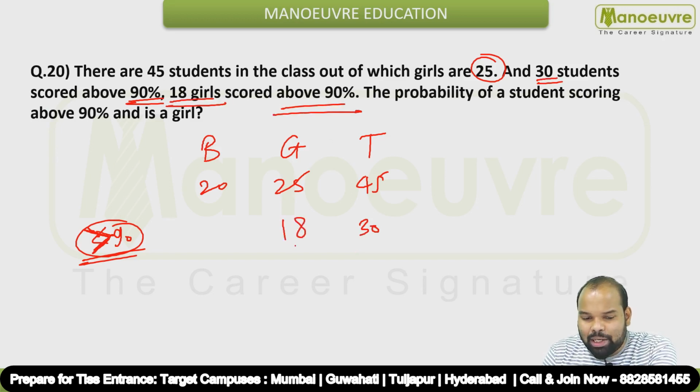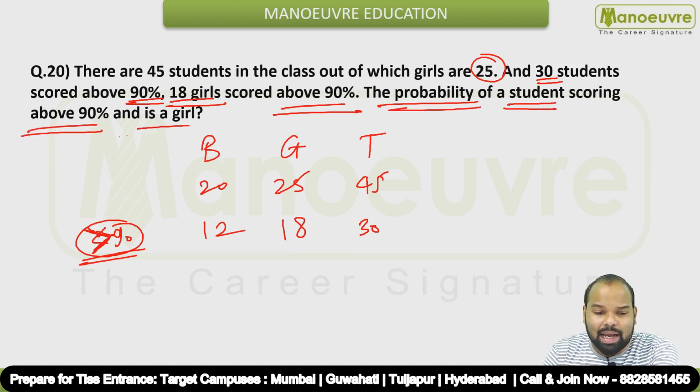18 girls have scored above 90%. So obviously what is this value? 30 minus 18, that is 12. Okay, so we have to find the probability now, the probability of a student scoring above 90% and is a girl.